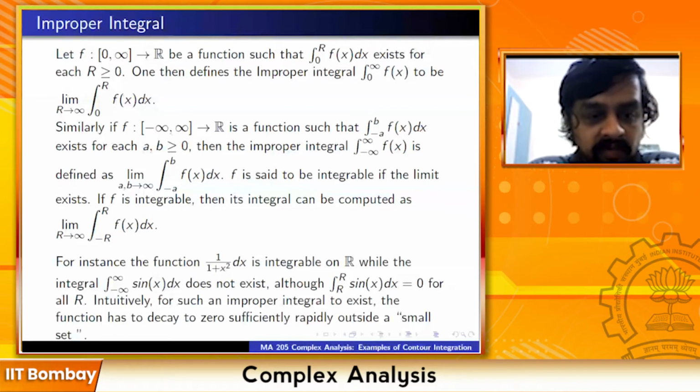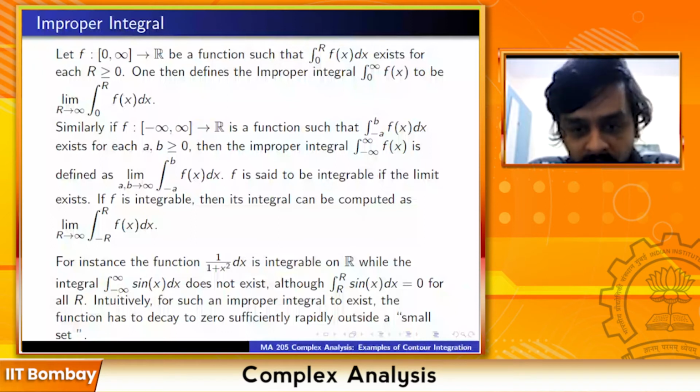So for instance, the function 1 upon 1 plus x square is integrable on R, while the integral of sin x dx from minus infinity to plus infinity does not exist, although the integral from minus r to plus r of sin x dx is equal to 0. The integral of sin x dx is equal to 0 for all r. So the integral of this from minus r to plus r is always 0.